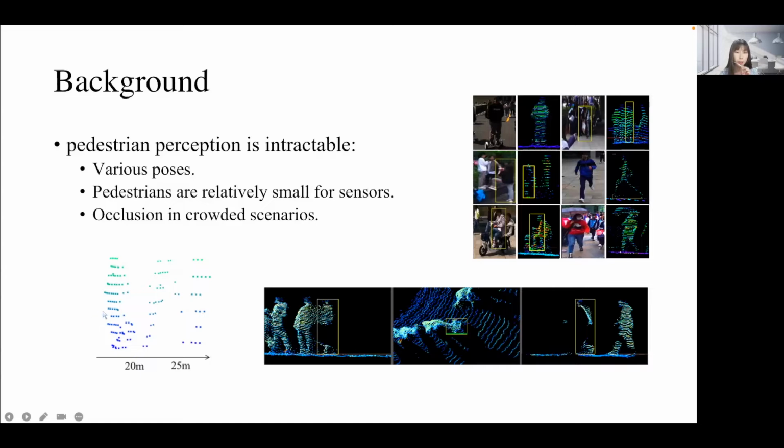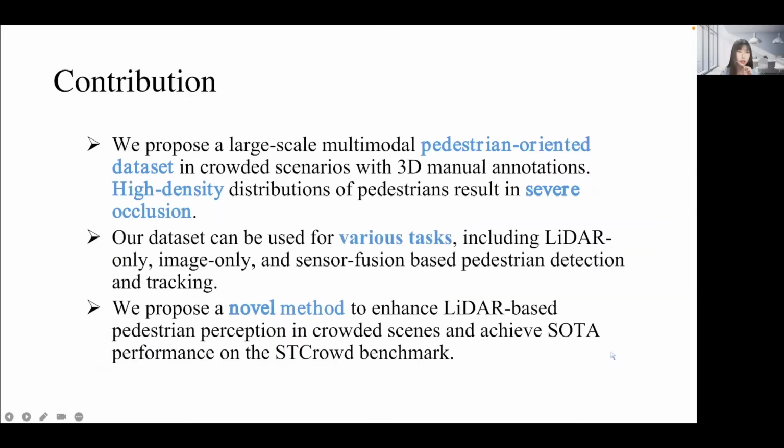Third, people tend to be close to each other when walking, which makes the detection of each individual person harder. Occlusion in the crowded scenario is also a problem for pedestrian perception. Following these motivations, we proposed a large-scale multimodal pedestrian-oriented dataset in crowded scenarios with 3D annotations.